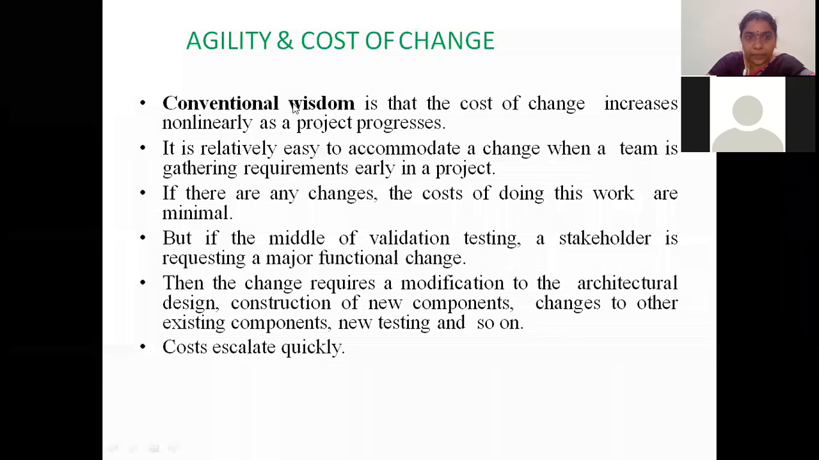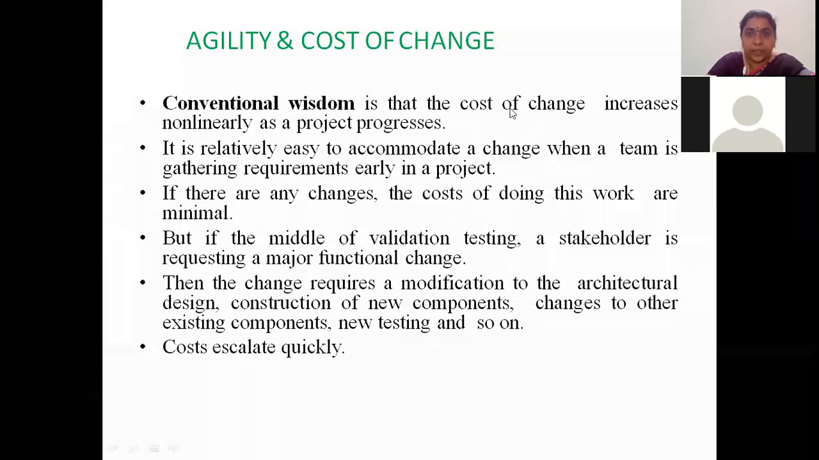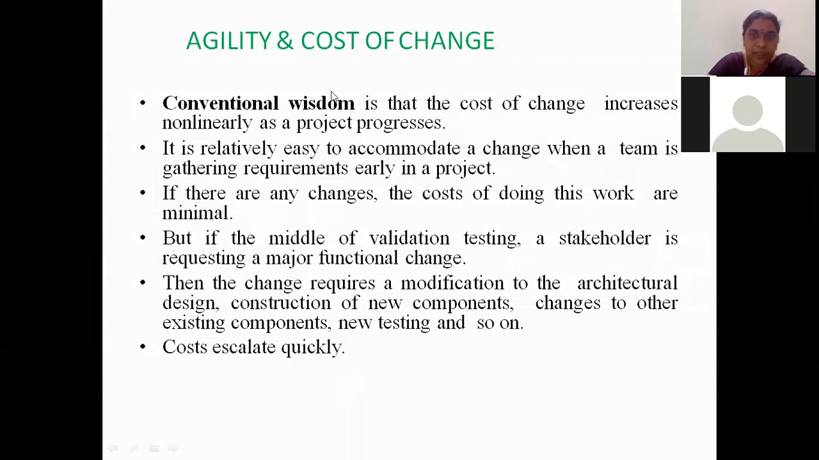Those all come under conventional process models. The cost of change increases non-linearly as the project progresses. So in the traditional model, the cost of change always increases non-linearly as the project progresses, right? It is relatively easy to accommodate a change when a team is gathering requirements early in the project.